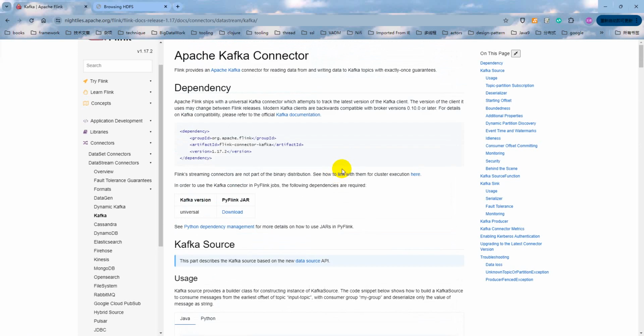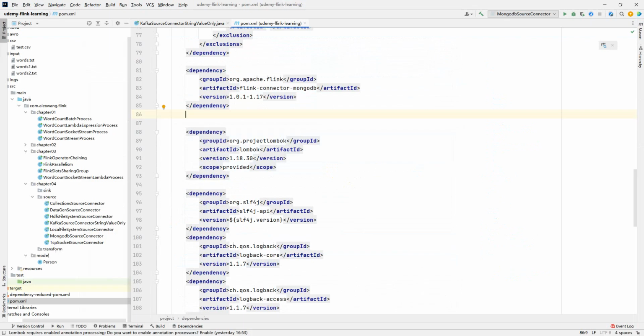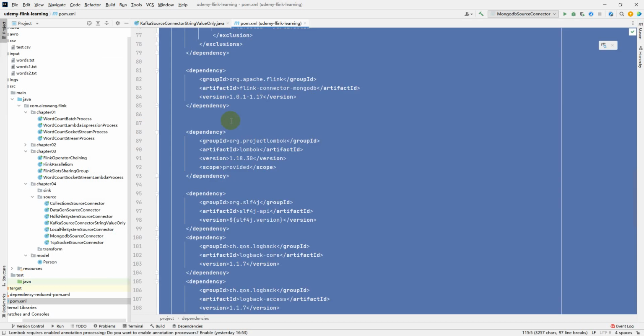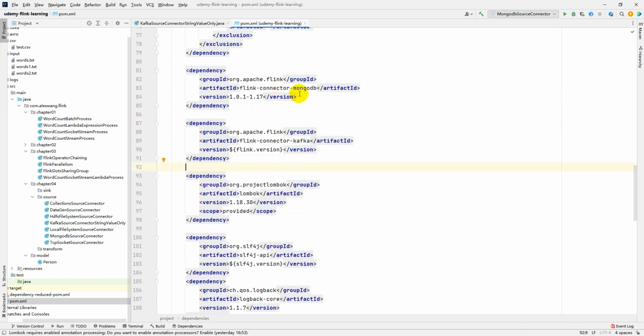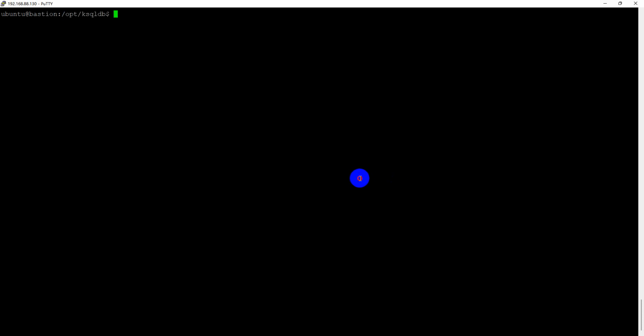All right. First, we have to introduce the Kafka connector related dependency into our project POM file. Let me do it. Okay, that is the first step. And second, we have to make sure Kafka and the related services are running. We must start them in advance.